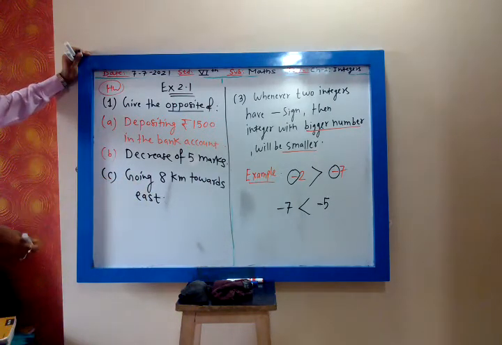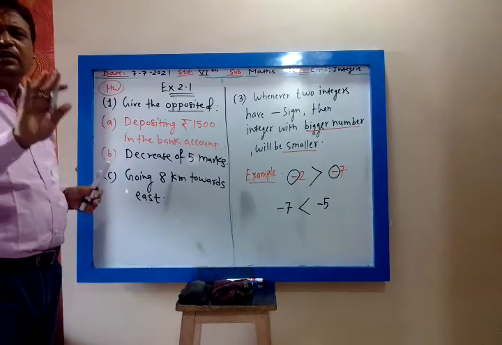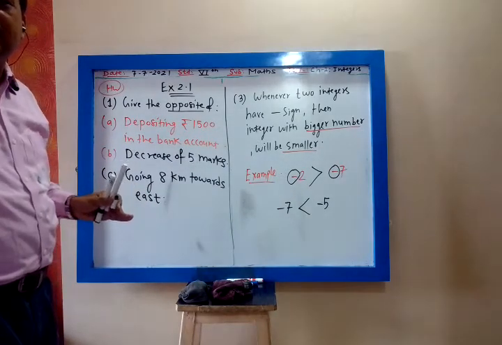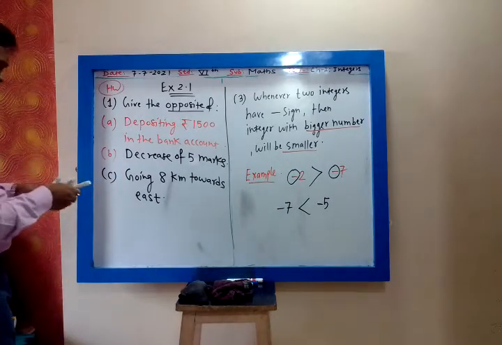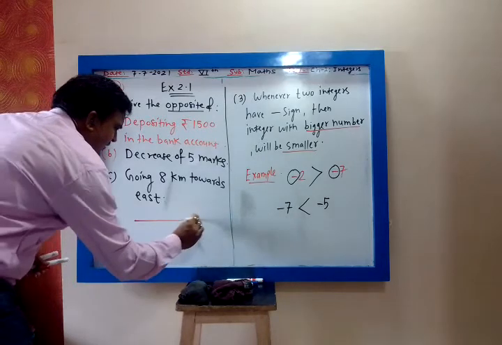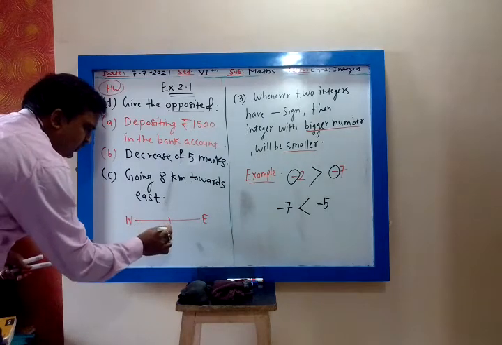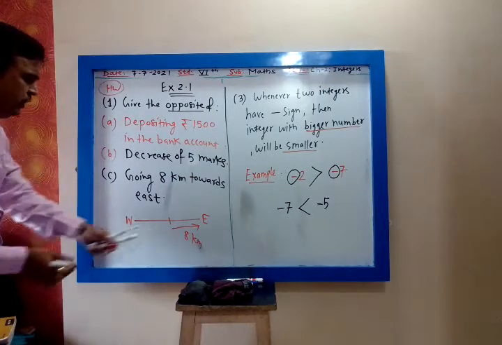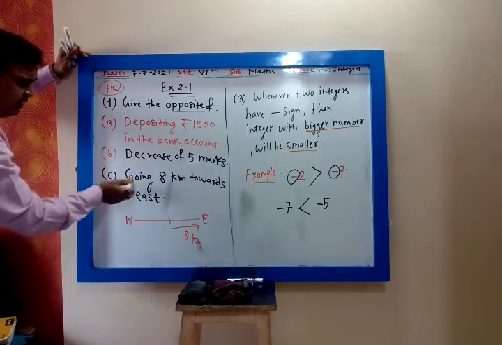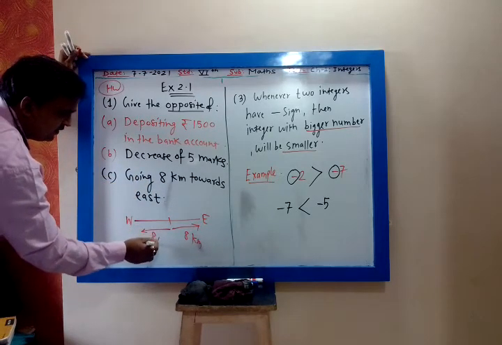What is the opposite of east? No, my dear, you are absolutely wrong. See, going 8 kilometer toward east. This is my east, my dear. This is my west. Opposite of east is west. So going 8 kilometer towards east will be same as going, you will not write coming, going 8 kilometer toward west.